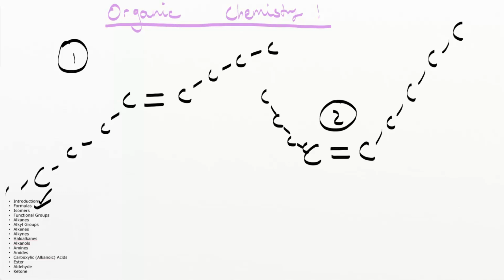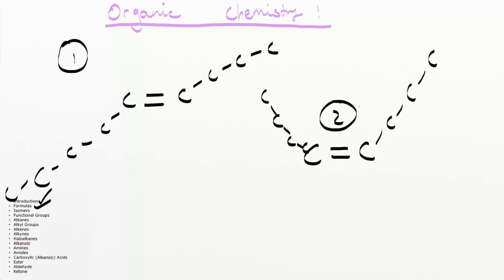Whoops, I'll just delete one of these. Here we go. So the idea is that there are 9 carbons in each of them, and there's 1 double bond in each of them. So that's the same number of atoms.